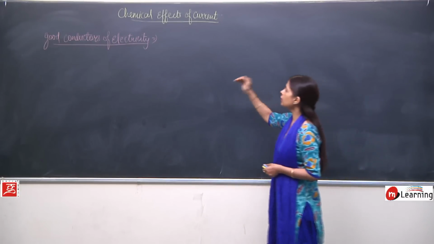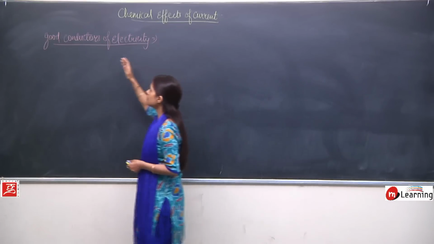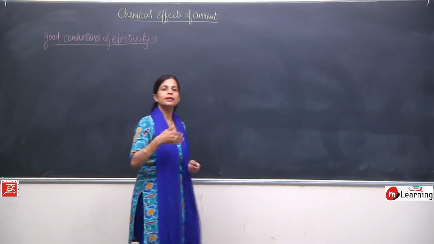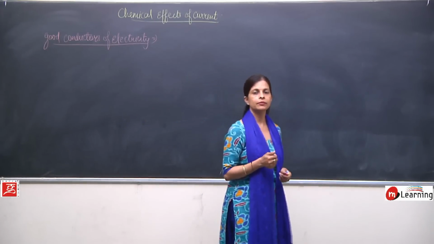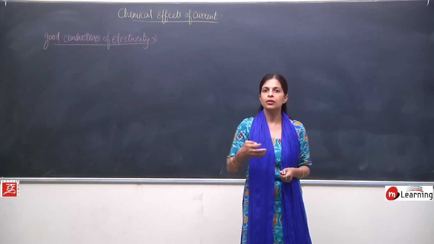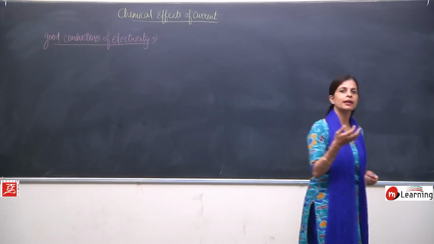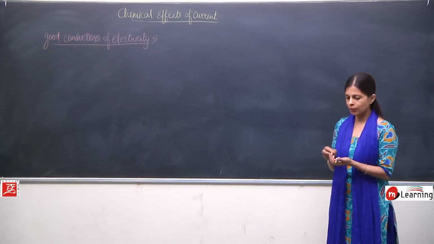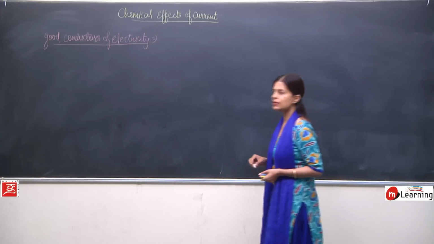Now when we say good conductors, conductors means the one who can conduct the current, who can carry the current, and good means they can carry the current very efficiently. So how can we define good conductors of electricity?